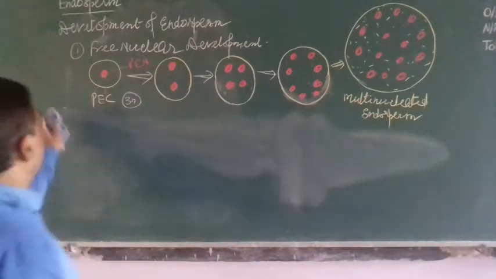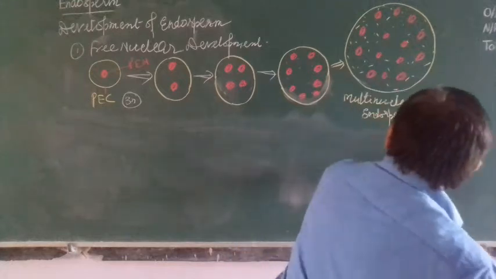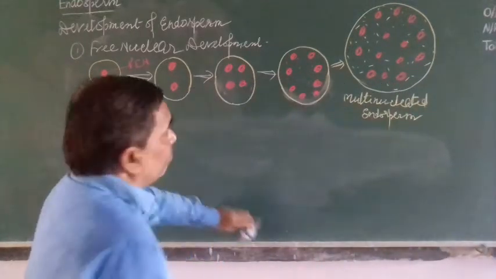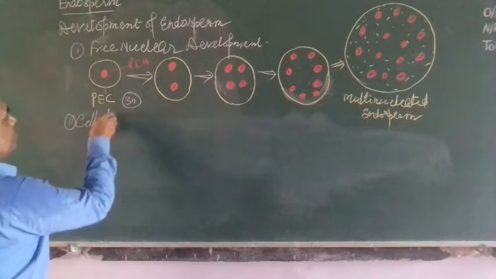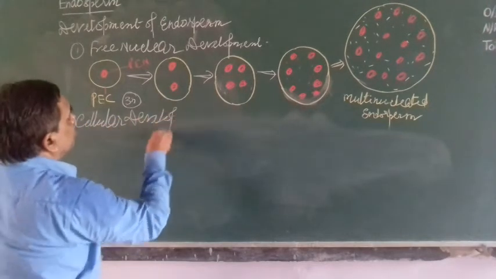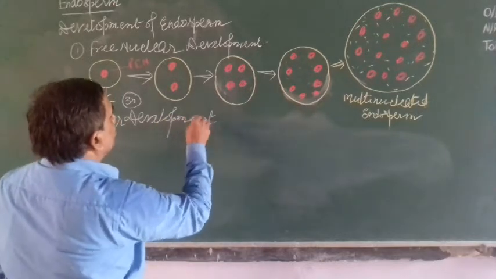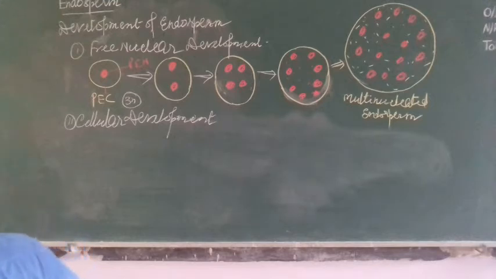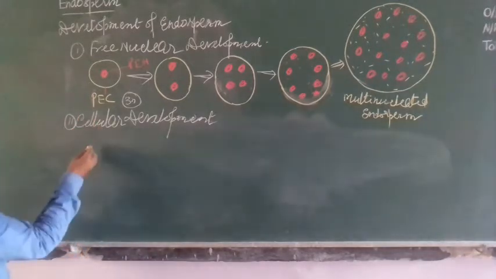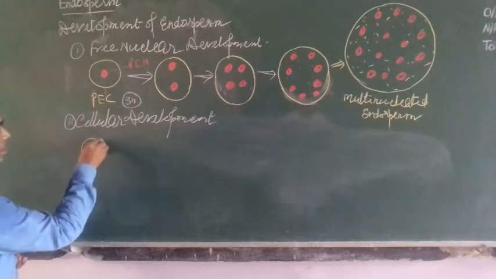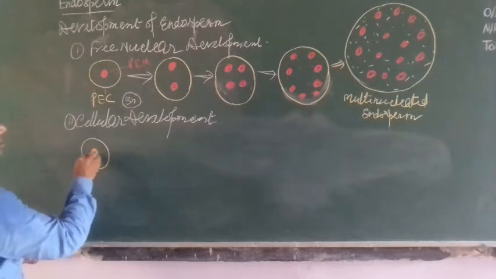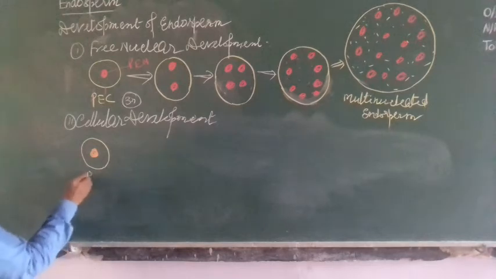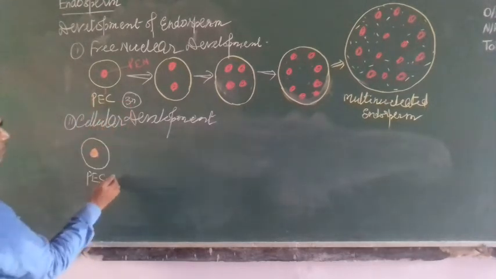Next, second, cellular development. In cellular development, here again this is PEC, primary endosperm cell.